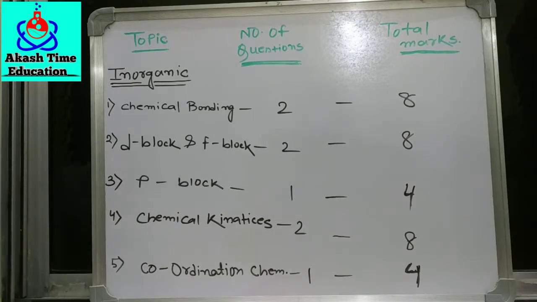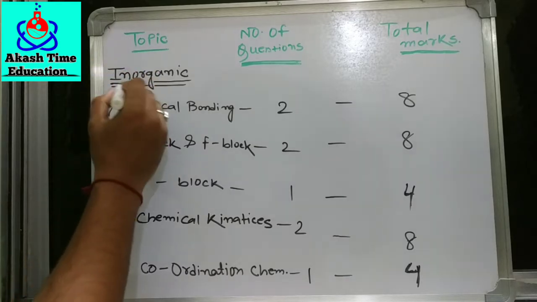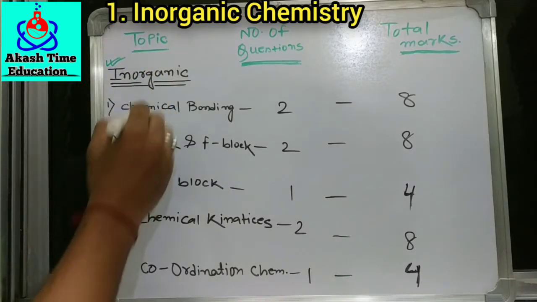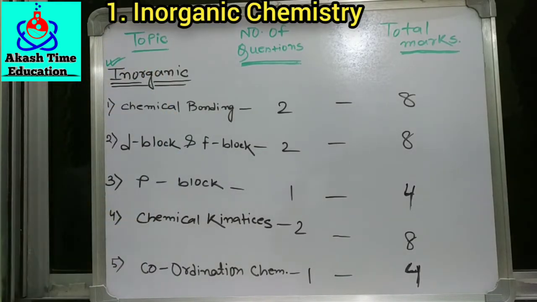You know that the chemistry topic is divided into three subtopics, which are known as inorganic chemistry, organic chemistry and physical chemistry. At first I came with the subtopic of inorganic chemistry. Under this topic we look at the number division, and after inorganic chemistry we talk about organic chemistry and physical chemistry as follows. Okay, so let's start with this video.